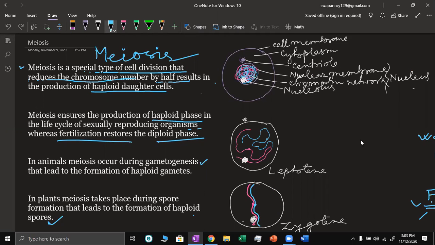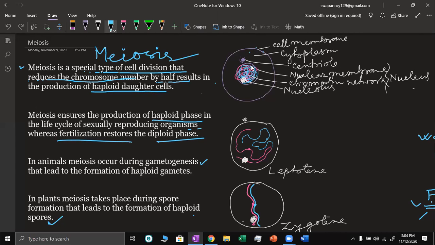progresses, gradually the chromosomes become very clear because they become short and thick. And this shortening and thickening of the chromosome takes place due to condensation of the DNA molecule, the chromatin thread. See here, we have the diagram already drawn. Here I am showing one cell with a nucleus. This is the cell membrane. This is the cell cytoplasm, and in the center is a nucleus.